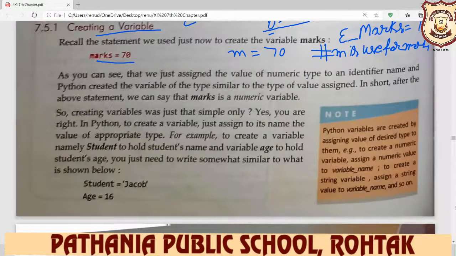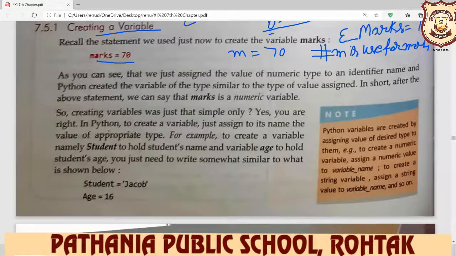As you can see, we just assigned the value of a numeric type to an identifier name, and Python created the variable of the type similar to the type of value assigned. In short, after the above statement, we can say that marks is a numeric value. So creating variable was just that simple only.